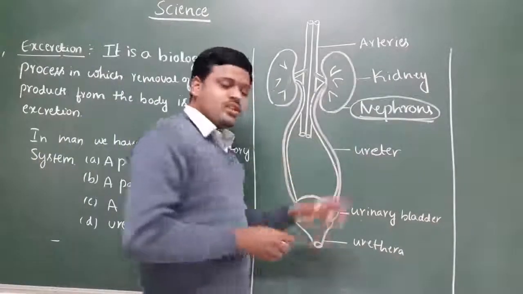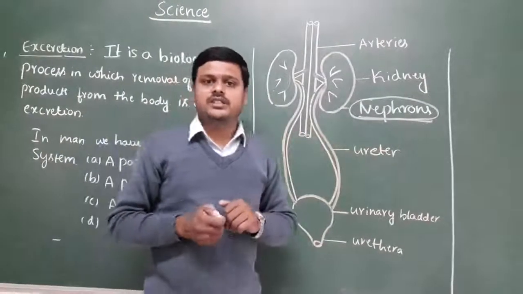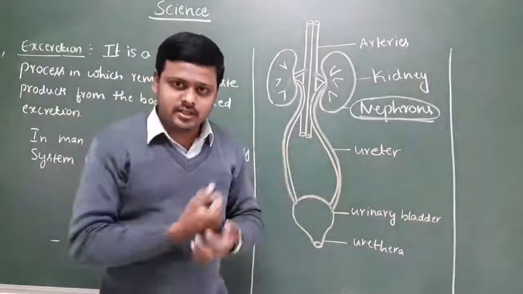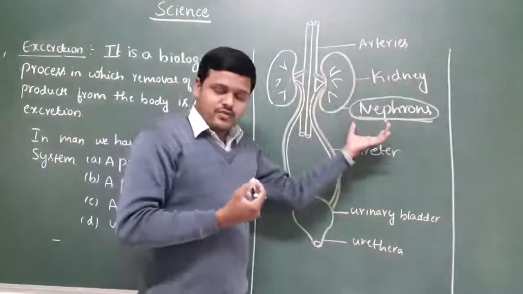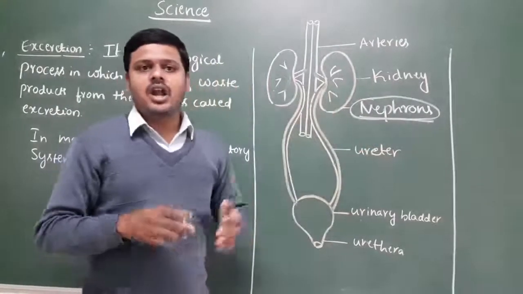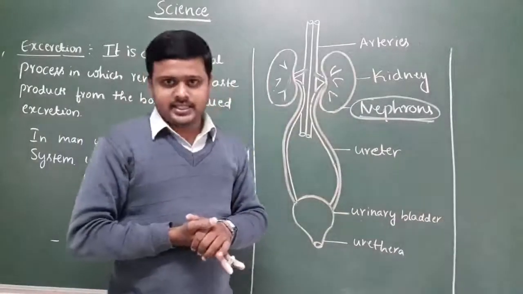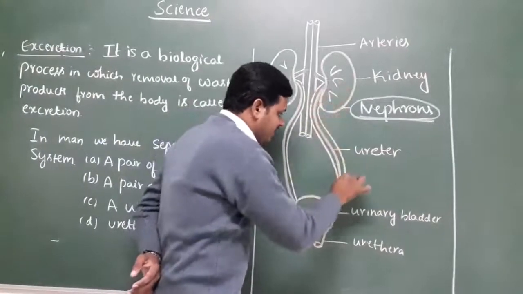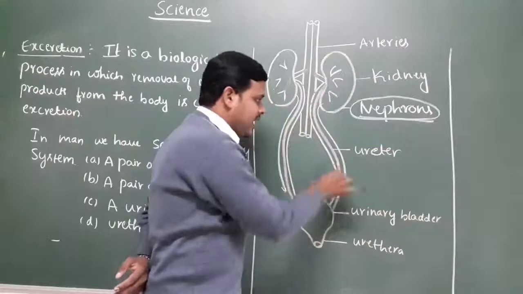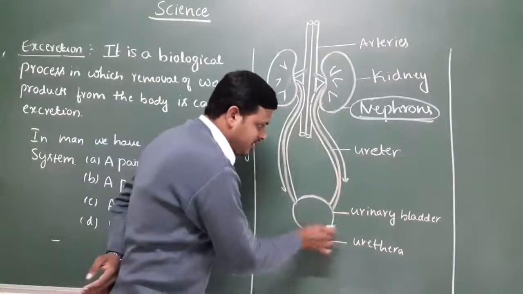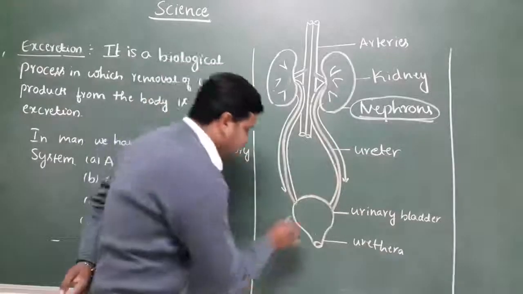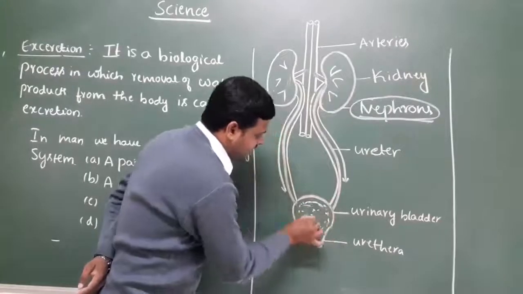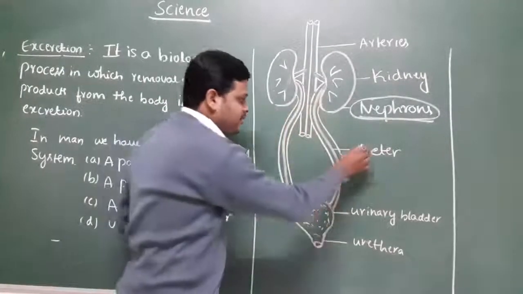After the purification, whatever nitrogenous waste substances and waste water substances are there will be absorbed by these nephrons, and the nephrons have a large number of collecting ducts. With the help of the collecting ducts, the nitrogenous waste substances come out from the kidney by the help of the ureter, and it will be stored in the urinary bladder.